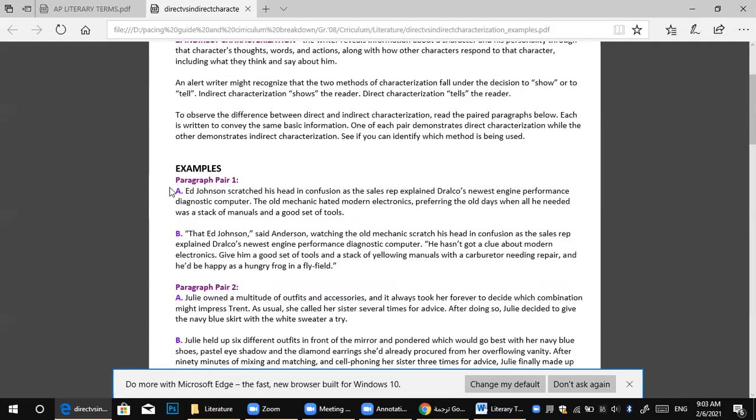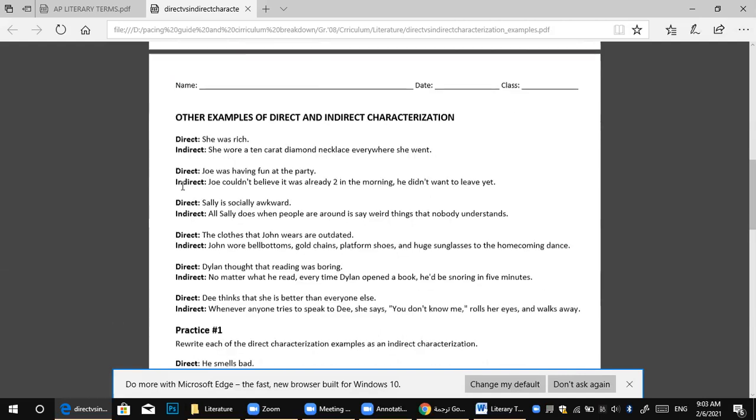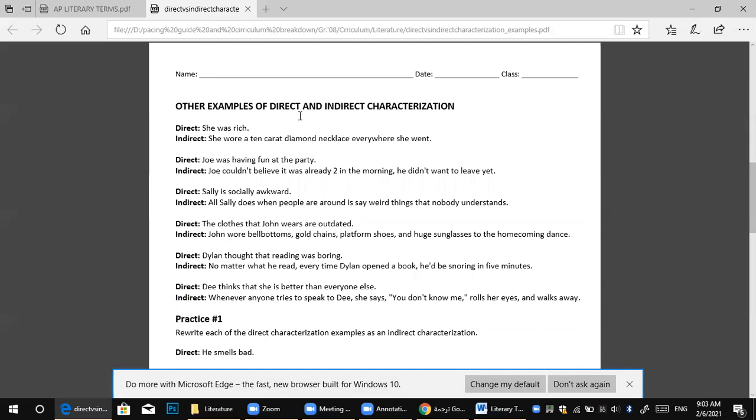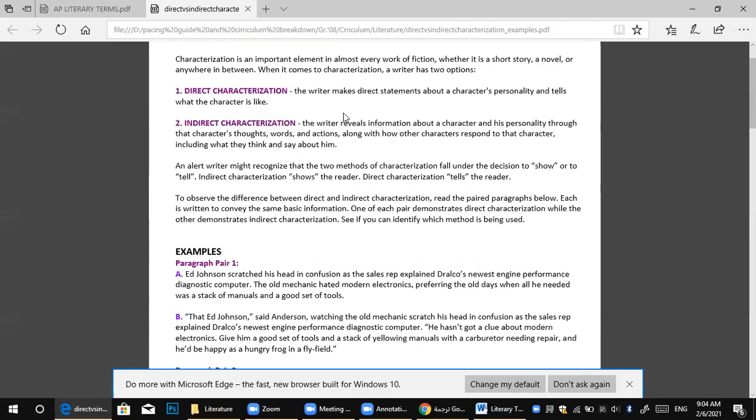examples here. Okay, so here in example. Okay, just a minute. Okay, try to get in here. It's better. Other examples of direct and indirect characterization. Direct characterization that's in when I say she was rich. So direct. Why direct? Why it was direct characterization? Because direct characterization makes a direct statement of the character's personality. I said she was rich.